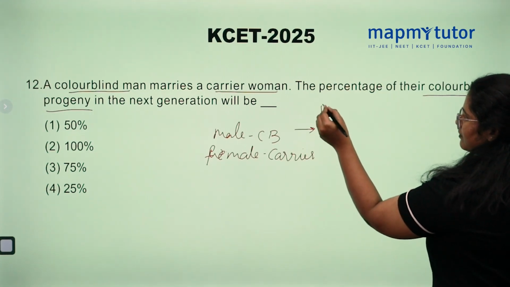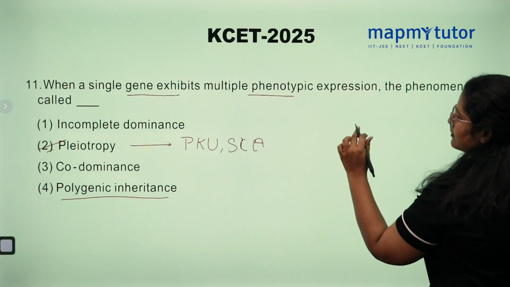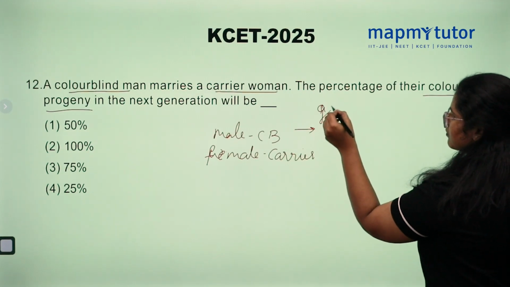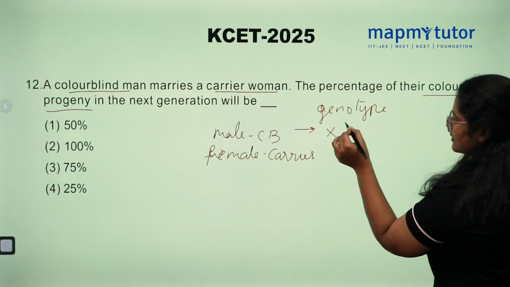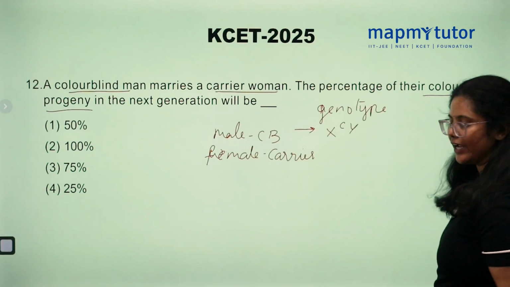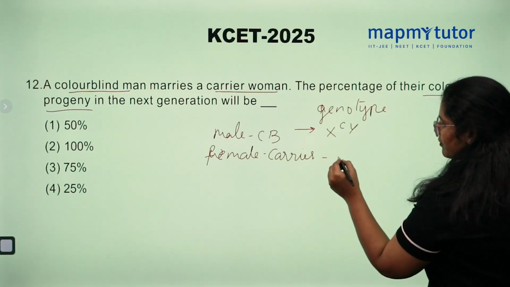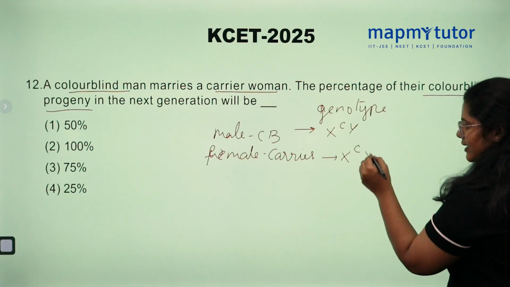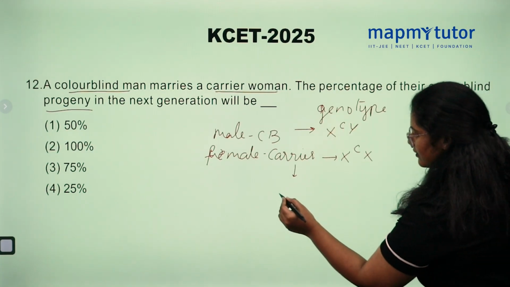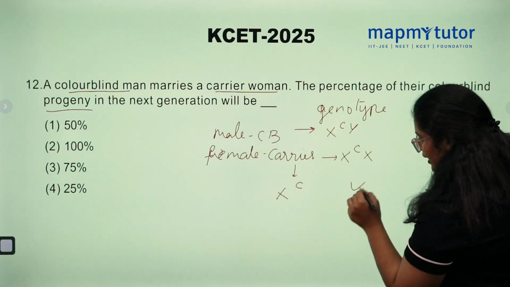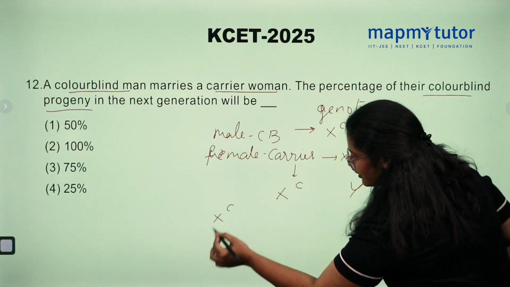So we need to put the genotype. Genotype of male is he is colorblind, whereas the genotype of female is she is a carrier. Let's put this in a Punnett square. Colorblind male, carrier woman.